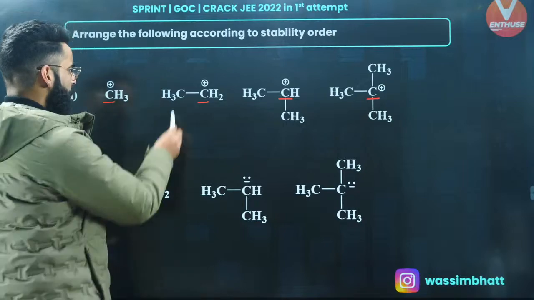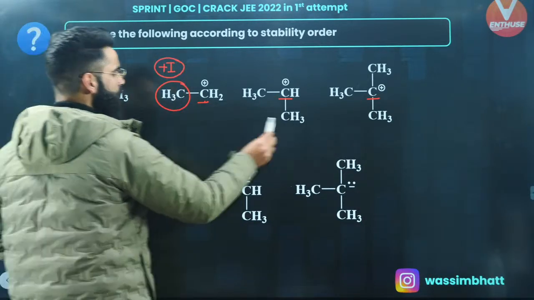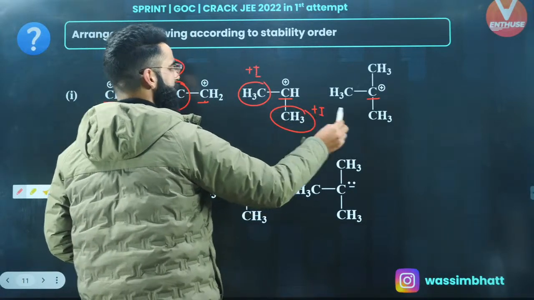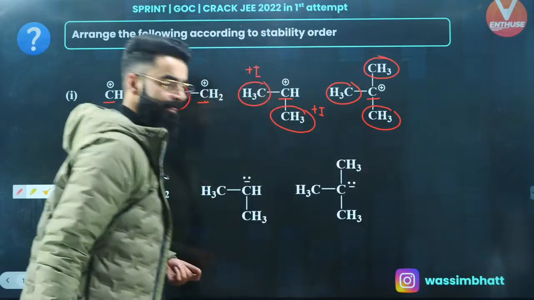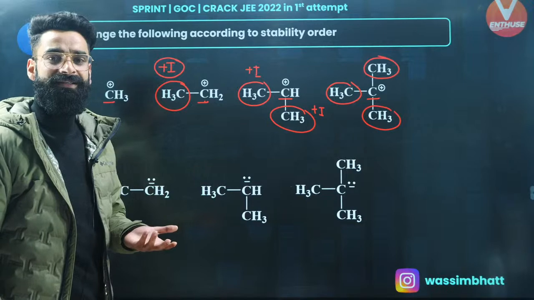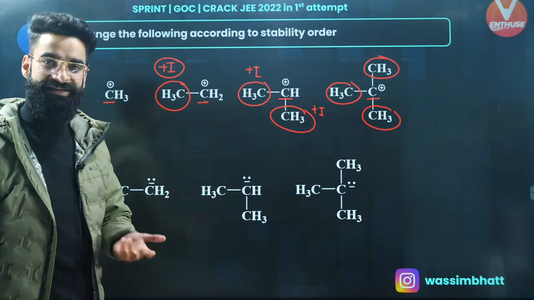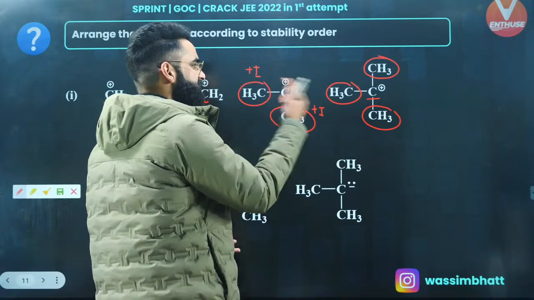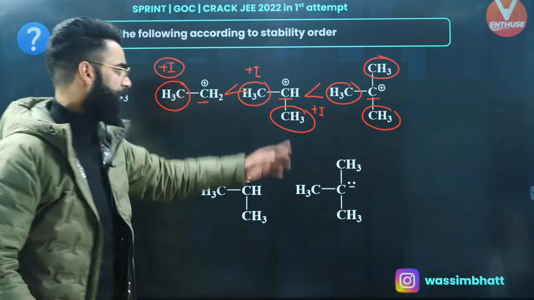So basically, over here, towards this carbocation, you have got only one plus I showing group. Over here, you have got two plus I showing groups. And in the last one, you have got three plus I showing groups. Plus I, plus I, plus I, right? All the plus effects, they increase the stability of the carbocation, right? Where is the plus effect maximum? So I'll say last one is going to be maximum stable, followed by this one, followed by this one.